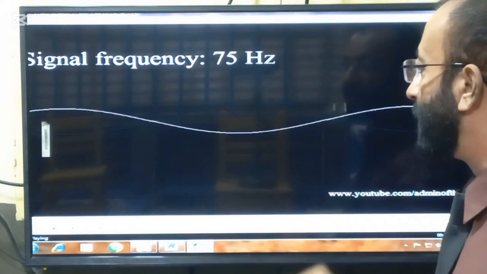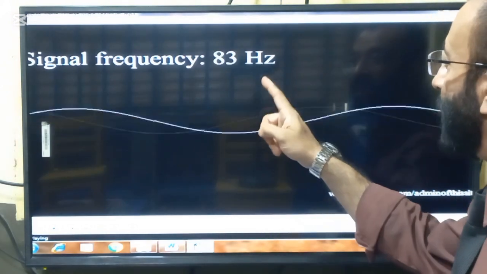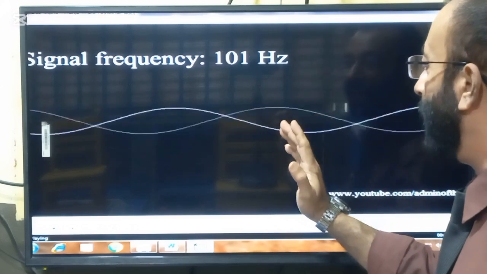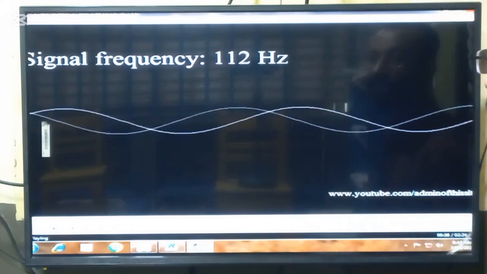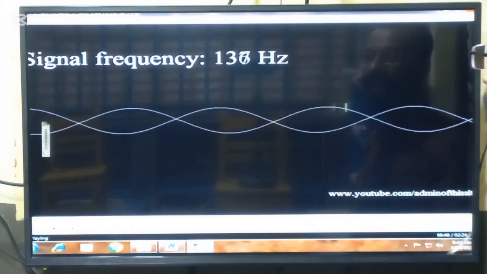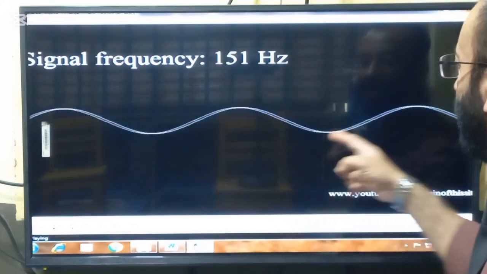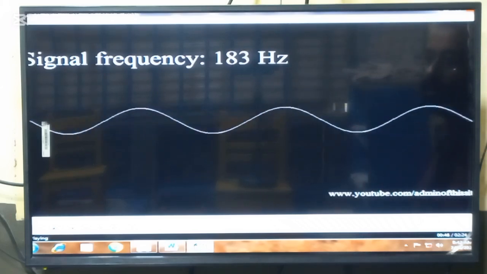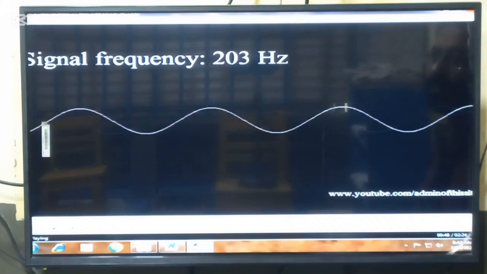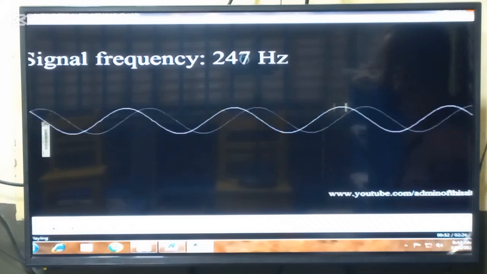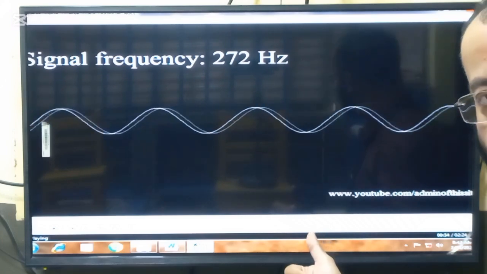Still we can hear the sound. But when the frequency is greater than 20,000 Hz, we will be unable to hear the sound. Look at the frequency and look at the wavelength. Now you can hear the sound.